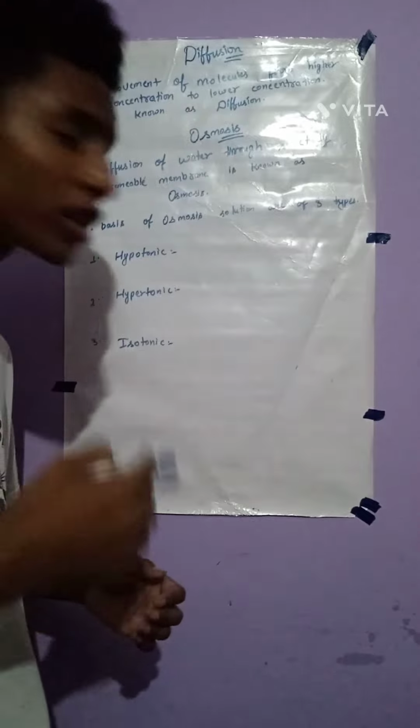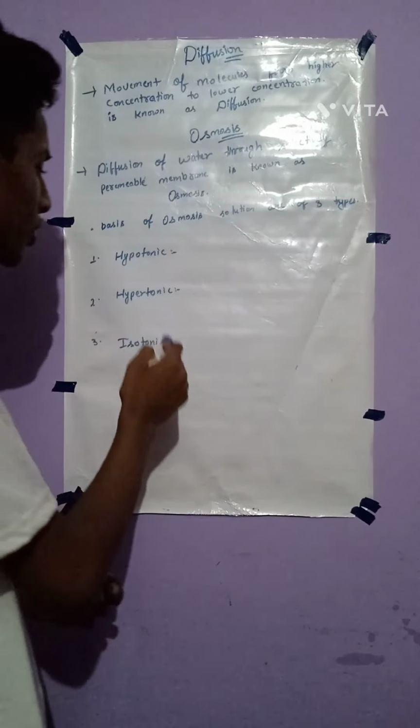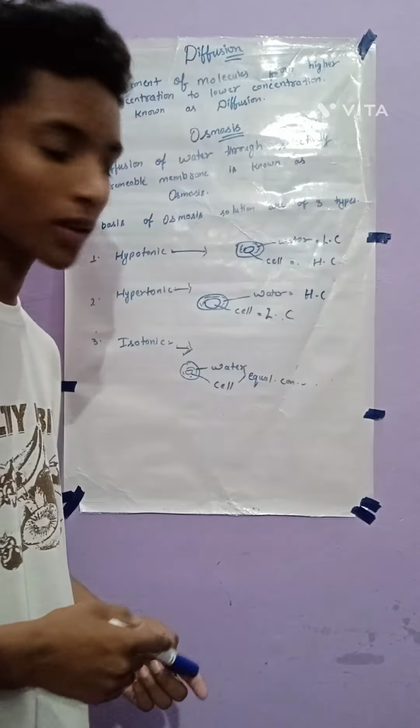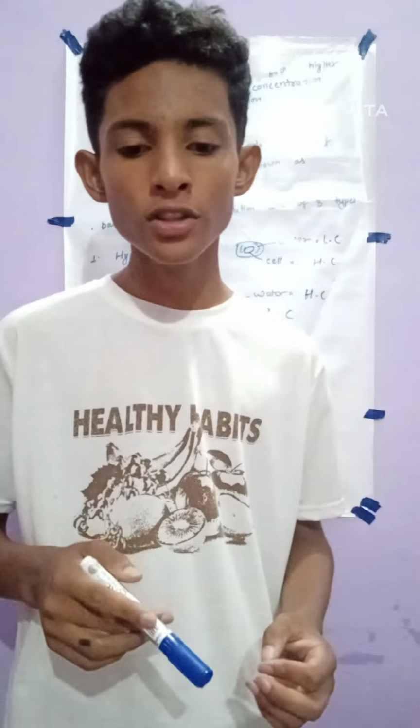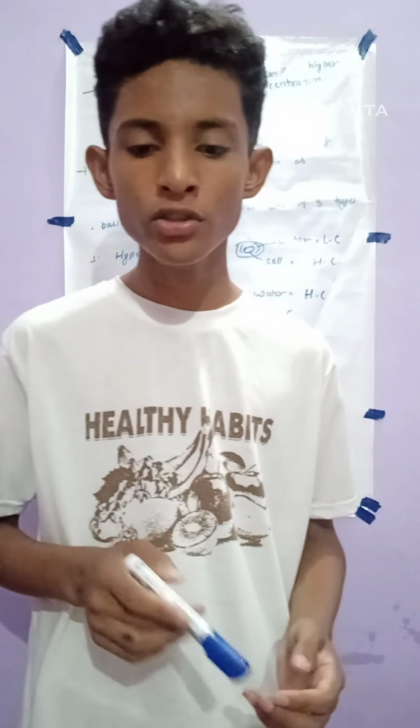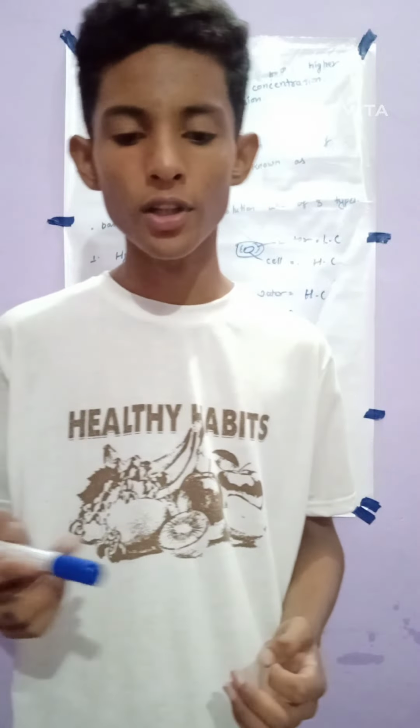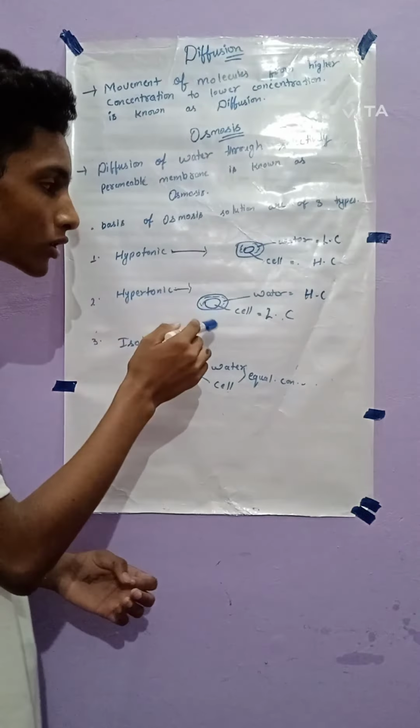On the basis of osmosis, solutions are of three types: first, hypotonic, hypertonic, and isotonic. In a hypotonic solution, if the surrounding of the cell has higher concentration than inside of the cell, the cell will gain water. Such a solution is a hypotonic solution. The cell will swell up.